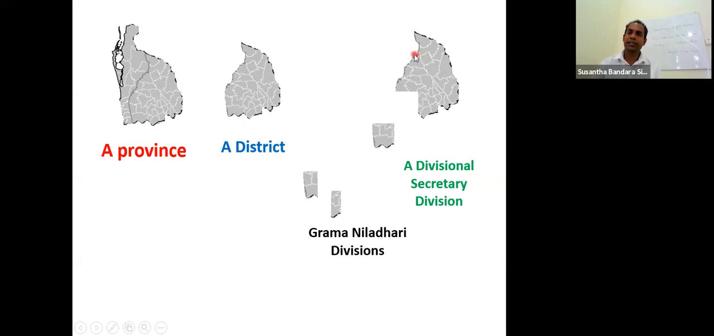How to express in English? Sri Lanka is made of several provinces. Several means කිහිපයක්. A province is made of several districts. A district is made of several divisional secretary divisions, and a divisional secretary division is made of several Grama Niladhari divisions. Then the largest one, province, smallest one, Grama Niladhari division, and the second largest district, third largest